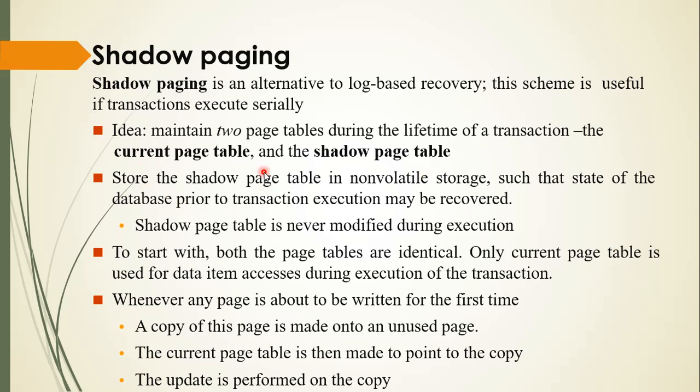The one is the current page table and the second is the shadow page table. Store the shadow page table in non-volatile storage, such that the state of the database prior to transaction execution may be recovered. The shadow page table is never modified during execution, so we cannot modify it. To start with, both page tables are identical. Only the current page table is used for data item accesses during execution of the transaction.